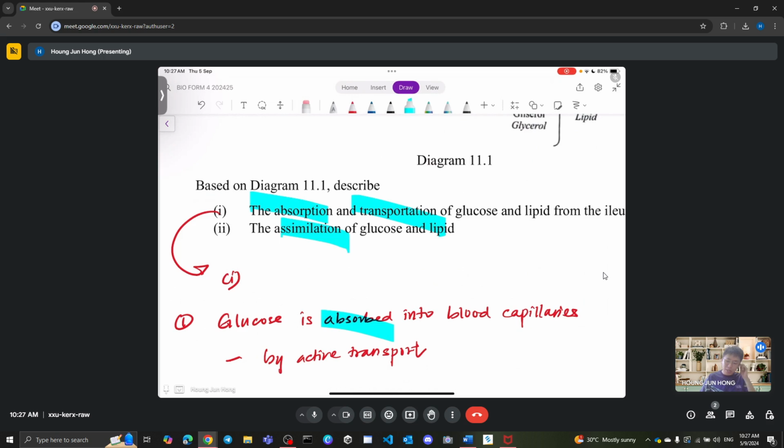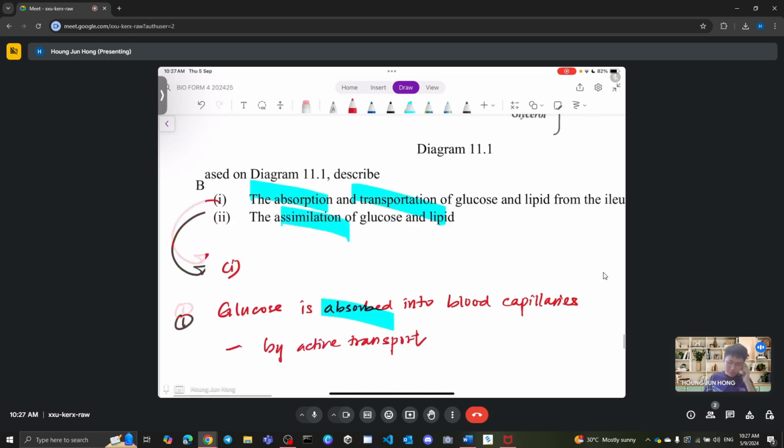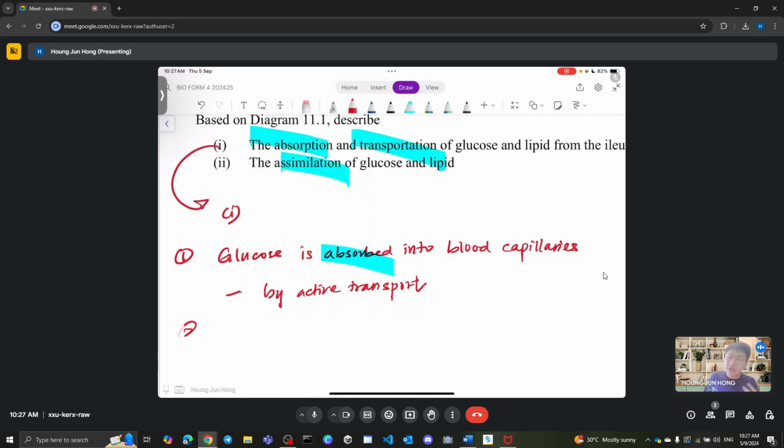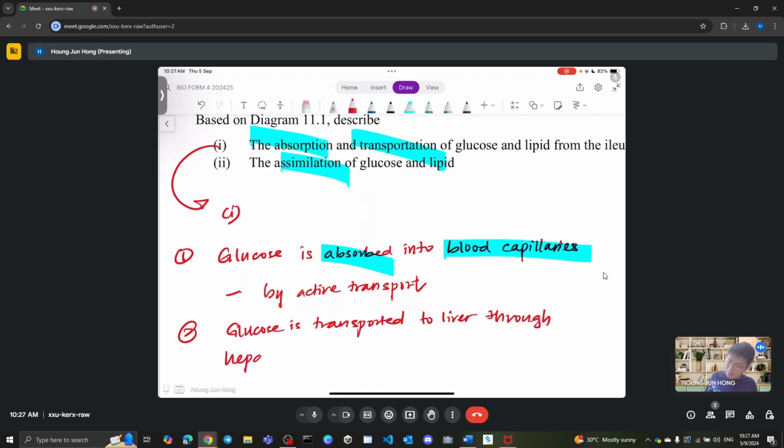Now, how do we transport it further? Remember, we are going to transport it through our liver. So glucose is then transported to the liver, because this is a blood capillary, right? So blood capillary connects you to the liver. Transported to liver through what vein? Remember the specific name. The name is hepatic portal vein. So this is for glucose.